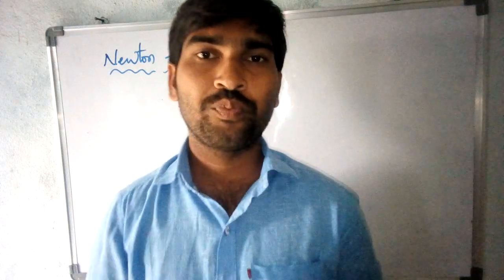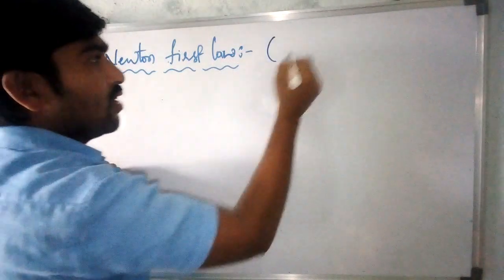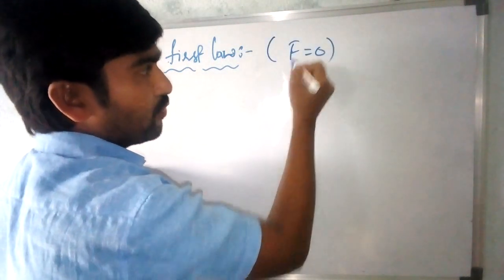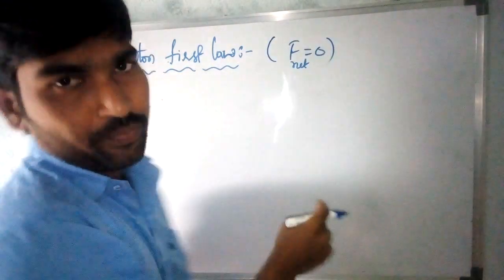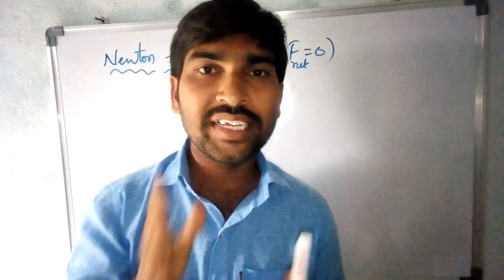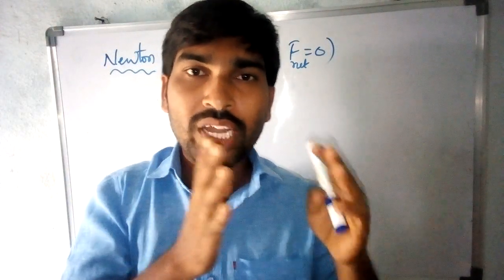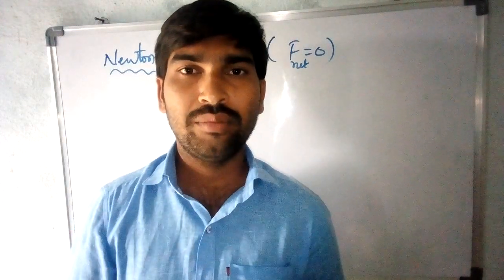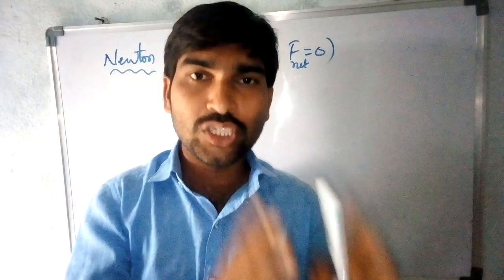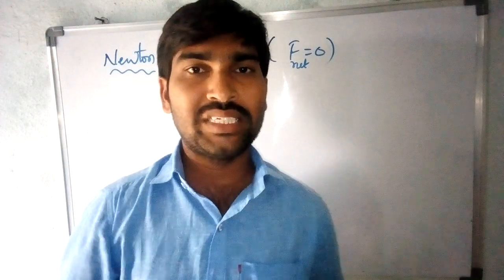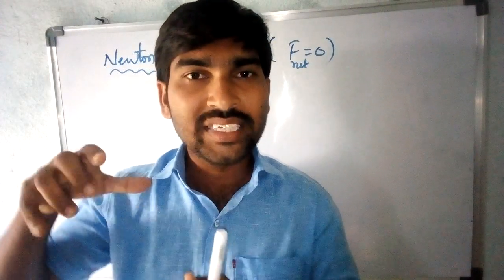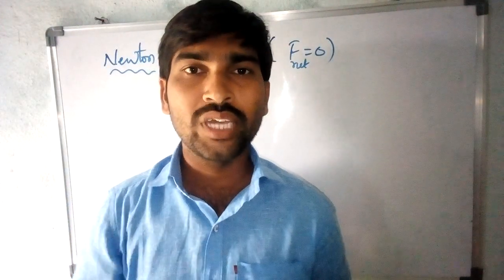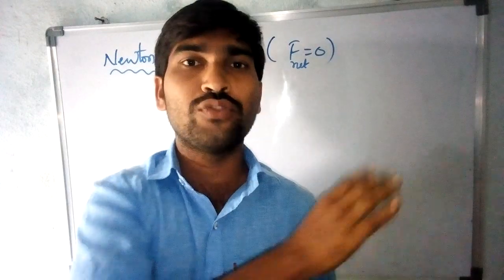If there is no net force acting on a body, the net force is zero: F net is equal to 0. When F net is equal to 0, there is no change. The body at rest will remain at rest, or the body in uniform motion will continue with the same uniform motion.